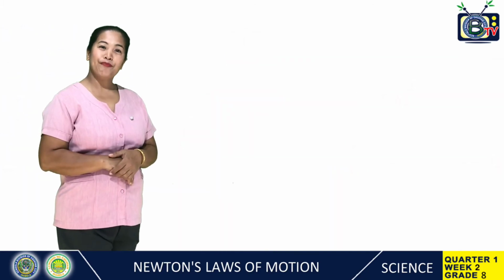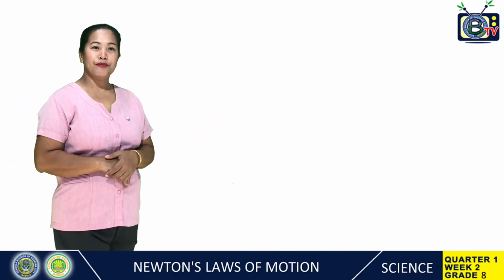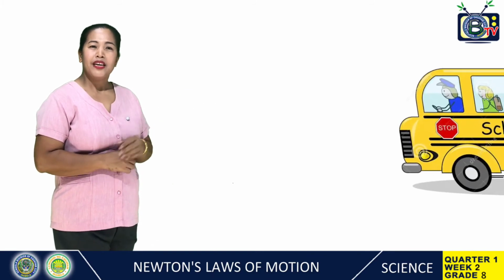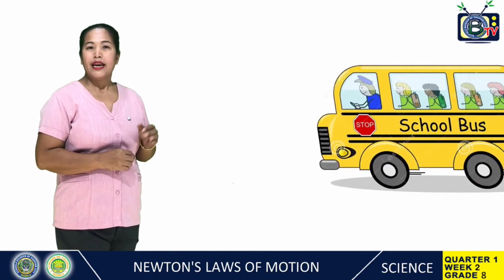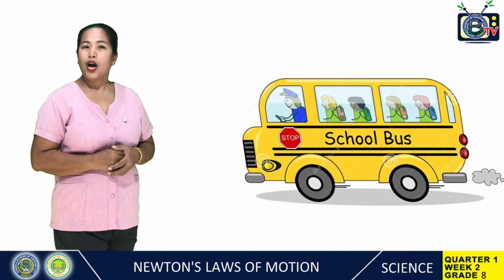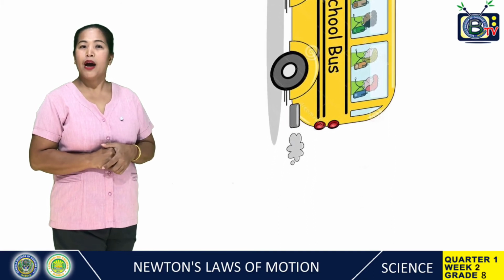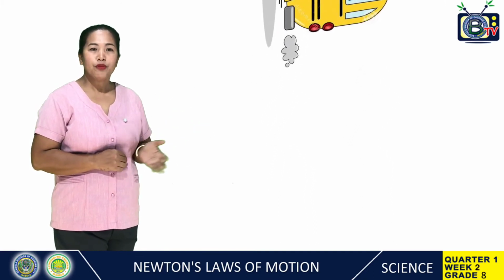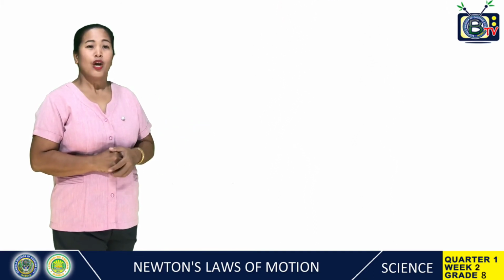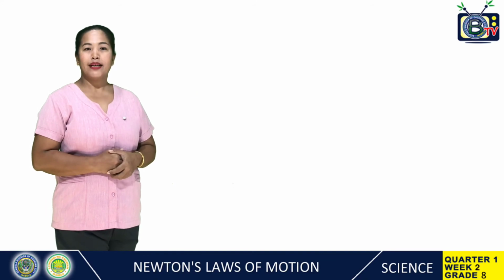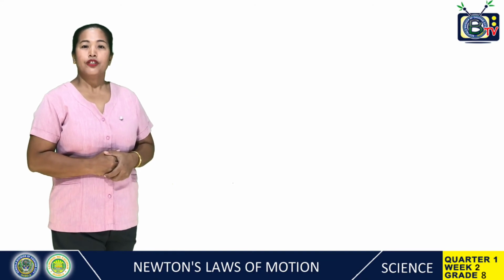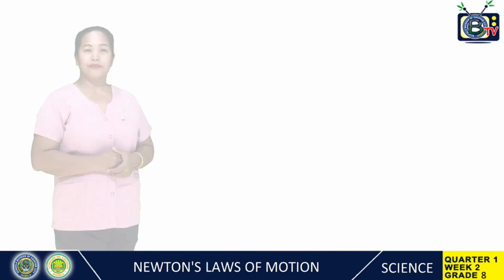A common example where inertia can be observed is when you are riding on a bus. Imagine you are riding a car and make a sudden U-turn. How will your body move? Yes, it will move outward. Why will it move outward? Correct! Our body is at rest because the forces acting on the body are balanced.